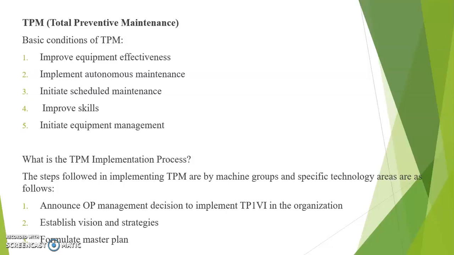Here there are some basic conditions of TPM. First one is improve equipment effectiveness. There is considerable confusion in understanding equipment effectiveness. It is not the available time but the actual time the machine is productive and able to maintain quality output. The equipment does not work all the time. Even when it is working, it is not efficient.